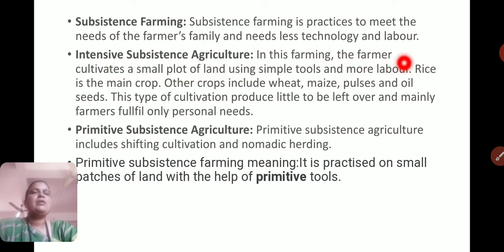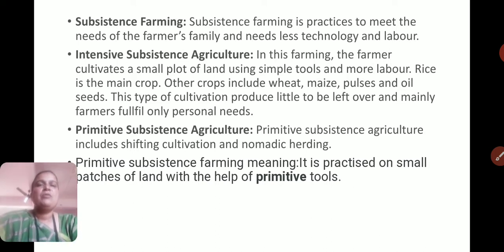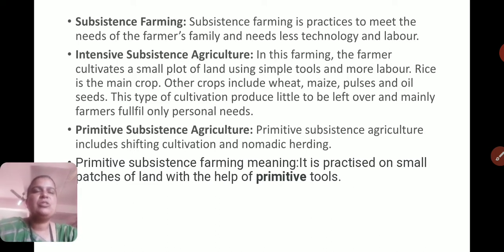Now intensive subsistence agriculture. In this farming, the farmer cultivates a small plot of land using simple tools and more labor. Rice is the main crop. Other crops include wheat, maize, pulses and oil seeds. This type of cultivation produces little to be left over, and mainly farmers fulfill only personal needs. Such farming is called intensive subsistence agriculture.